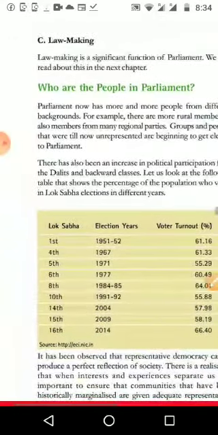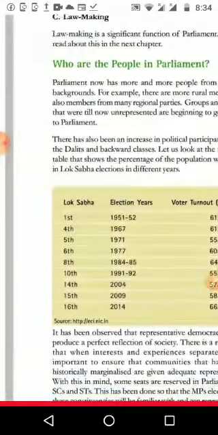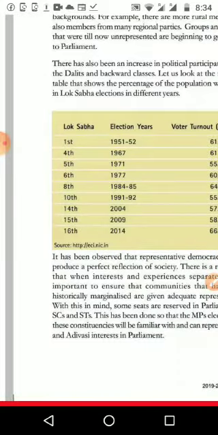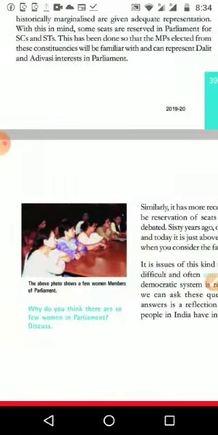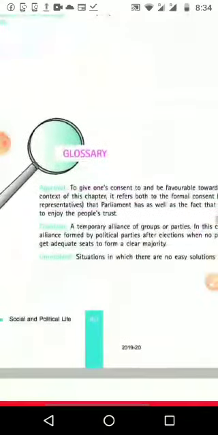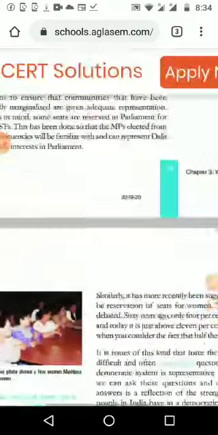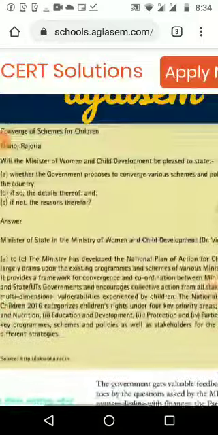Next one: who are the people in parliament? How many members are there in parliament? How are we electing them? And are there two houses in parliament? Things like that we will study here. Then the glossary. These are the topics we are going to study. So let us see one topic by one.